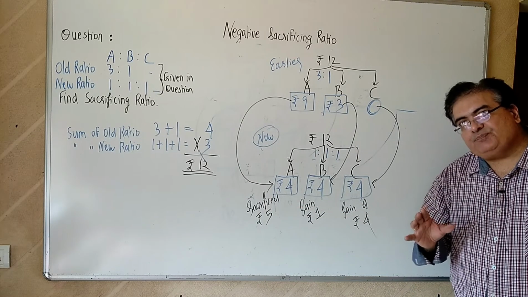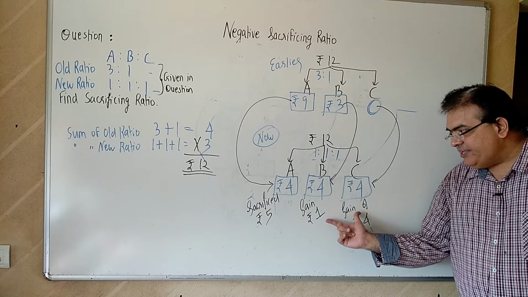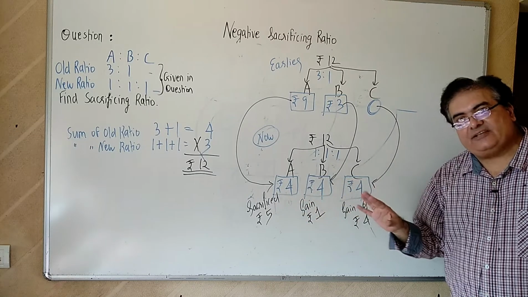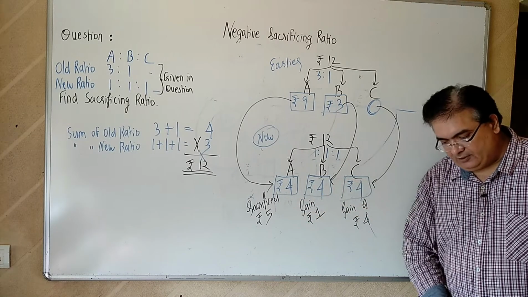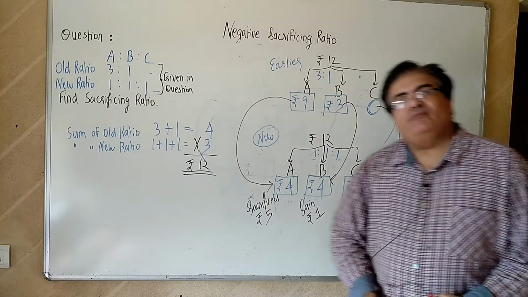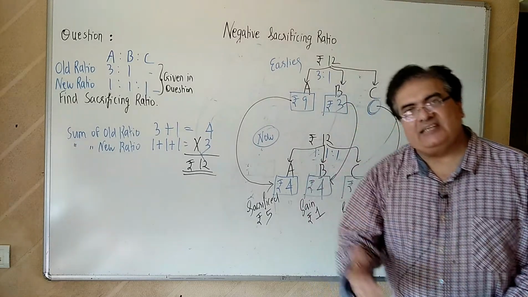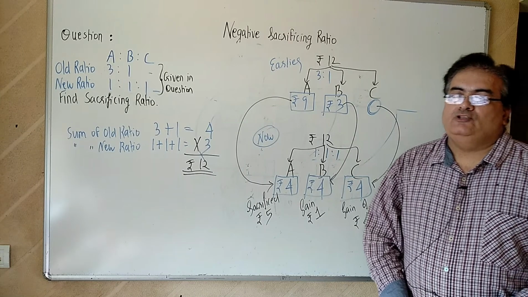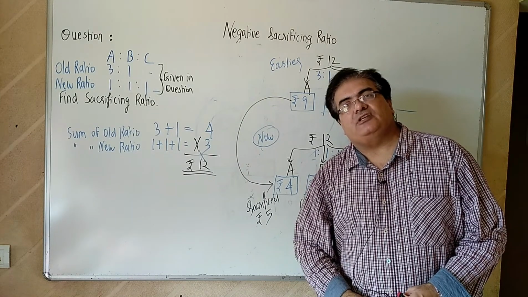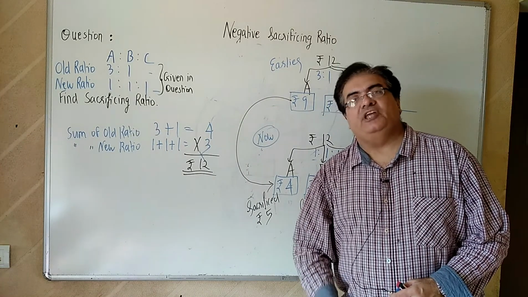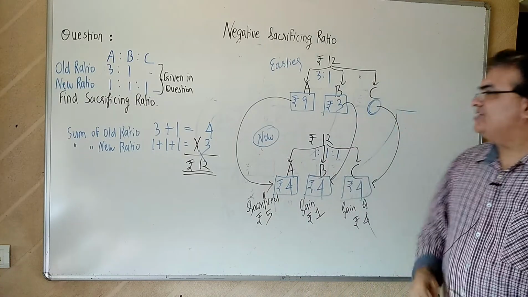So actually speaking, the gaining partner should compensate the sacrificing partner in the name of goodwill adjustment, which we will see in some other video. So my friends, negative sacrificing ratio means gain to that partner. Isn't it surprising?